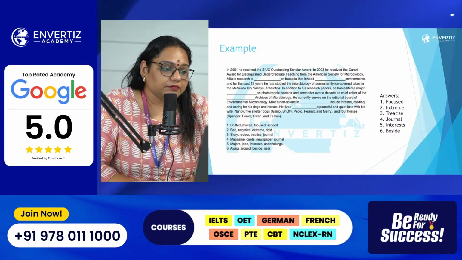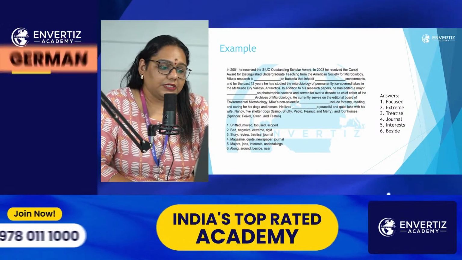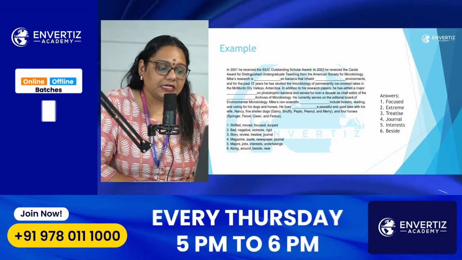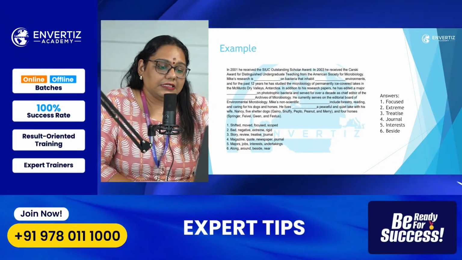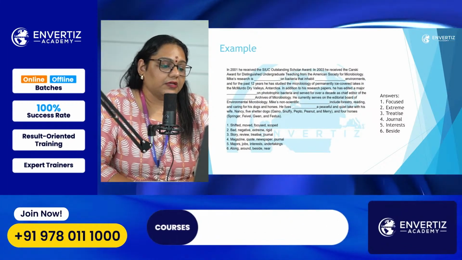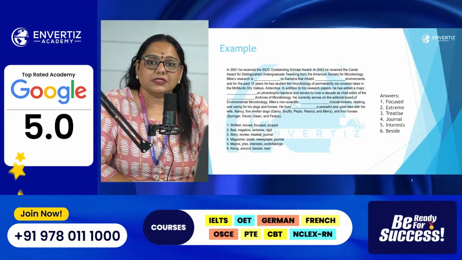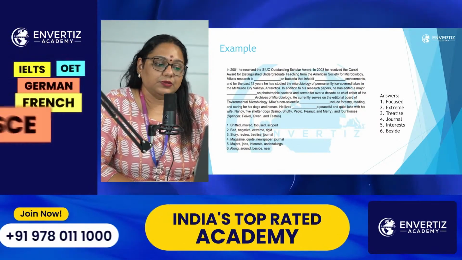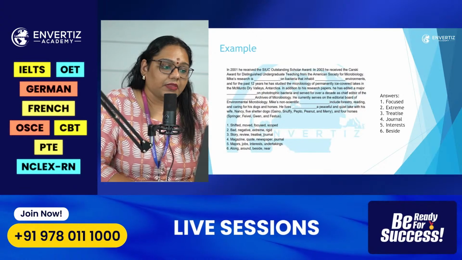So here the options that we have for the third one are story, review, treatise, journal. In this, story will not come, review will not come because it's not a review that is being done here. It's not a journal either. So the answer will be treatise.